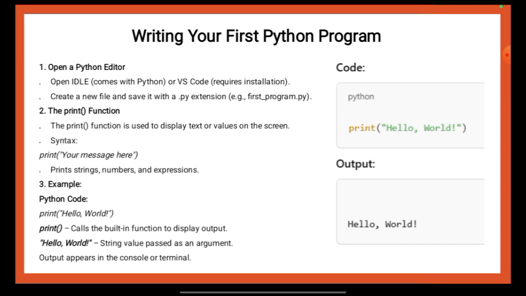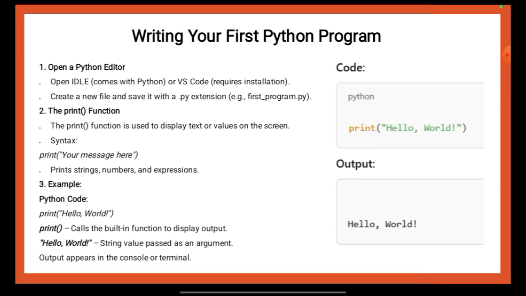So from these details we get to understand that to write your first Python program, you will have to open a Python editor like IDLE, which comes with Python, or VS Code, which you will have to install separately. You will need to create a new file and save it with a .py extension. Example, first_program.py. To display text or values on the screen, you will have to use the print function.